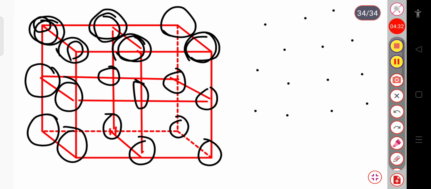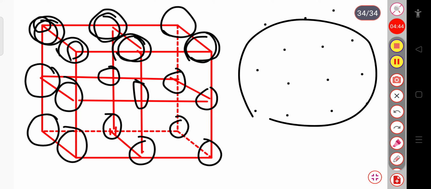So this network of points in space is called the lattice. The periodicity of atoms in the crystalline solid can be described by this network of points, and these points are called the lattice. Periodicity of atoms means these atoms are arranged in a periodical manner. You can see that they are arranged in a periodical manner.